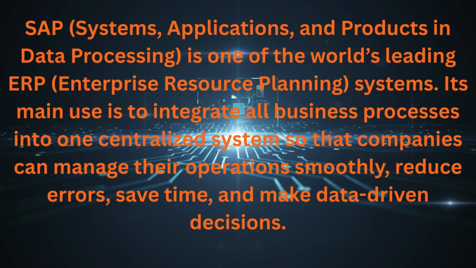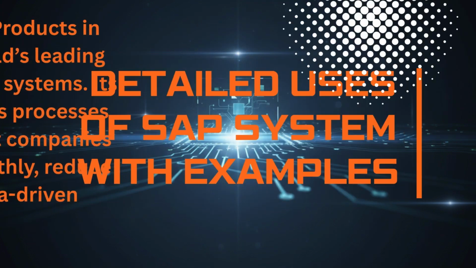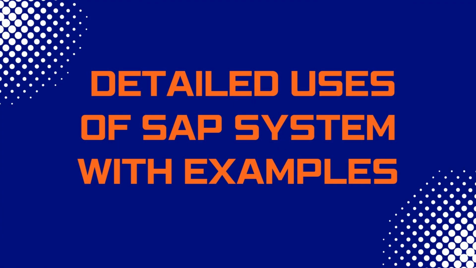SAP, Systems, Applications, and Products in data processing, is one of the world's leading ERP, Enterprise Resource Planning, systems. Its main use is to integrate all business processes into one centralized system so that companies can manage their operations smoothly, reduce errors, save time, and make data-driven decisions. Detailed uses of SAP system with examples.